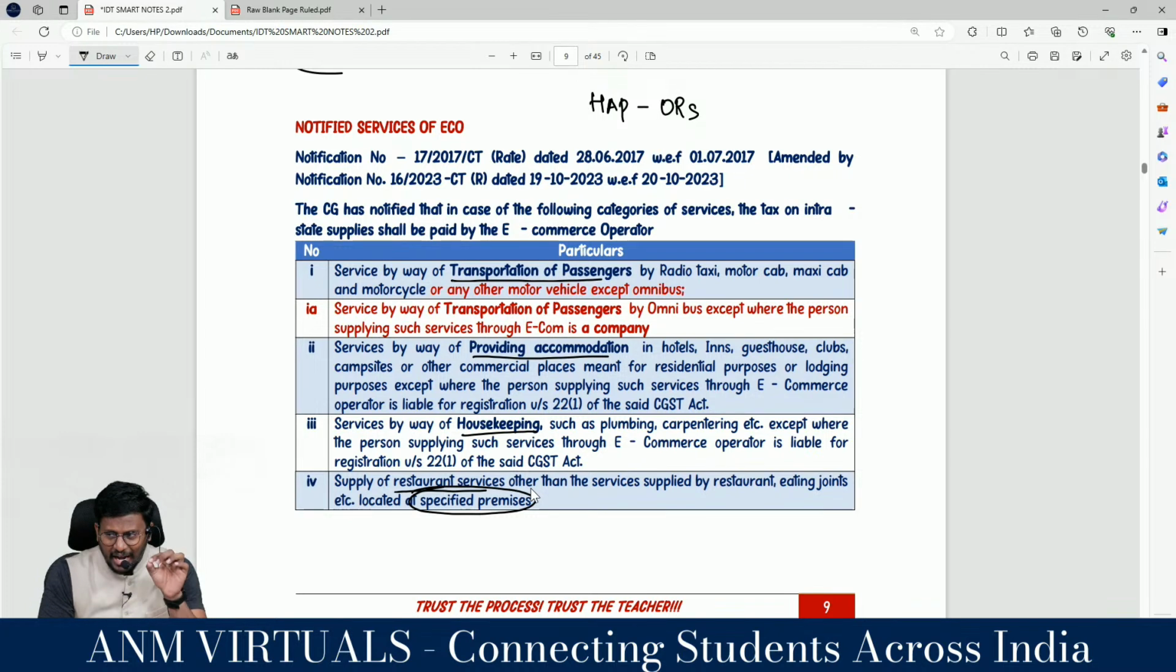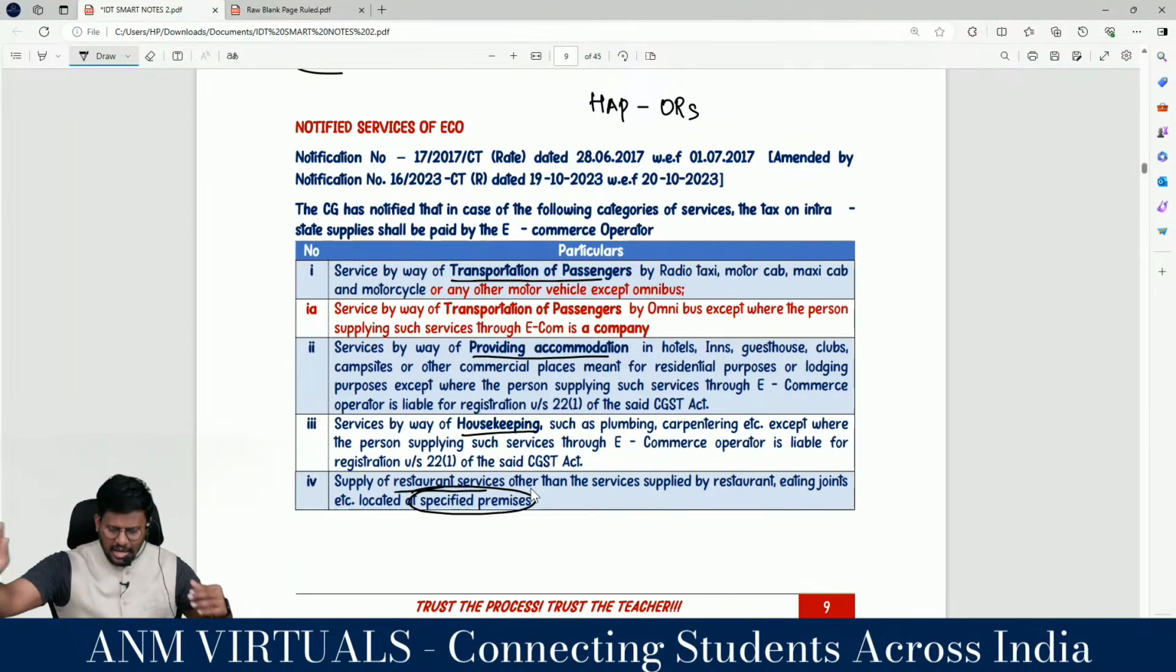This has to be highly understood, my dear lovable students. This word has to be clearly understood. This is not supply of restaurant services, meaning normal restaurant services of Swiggy, Zomato. Supply of restaurant service other than service supplied by a restaurant, eating joint, etc. located at specified premises. That means, sir, restaurant services are under 9(5). Restaurant services are under 5(5), correct?